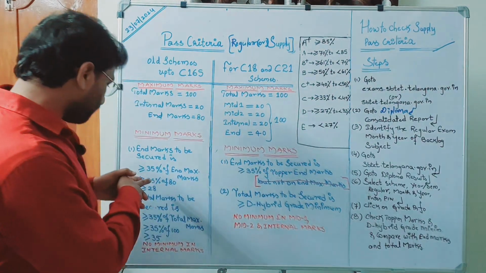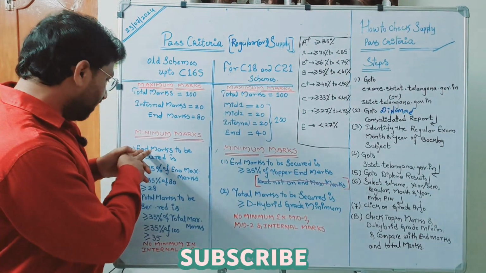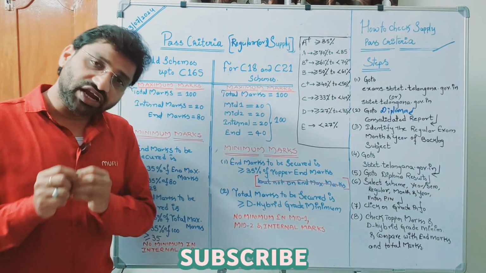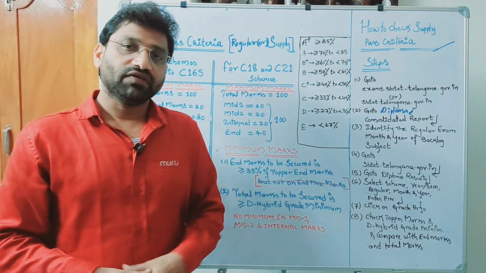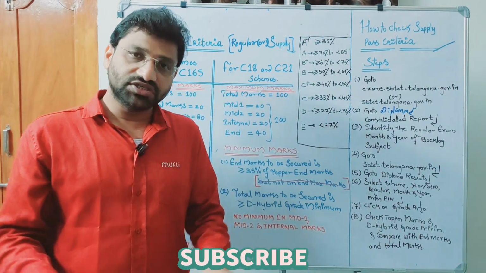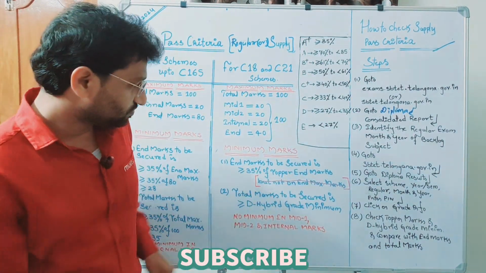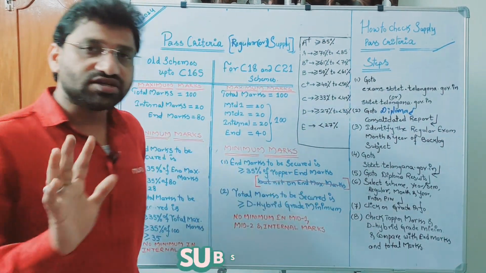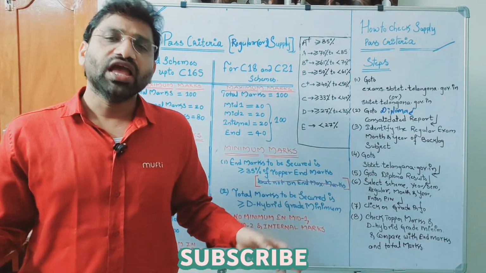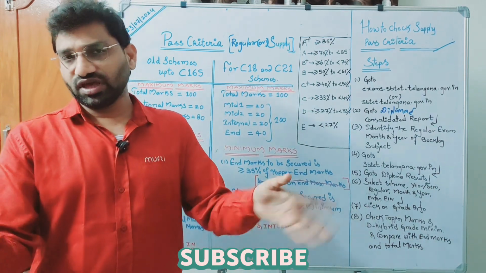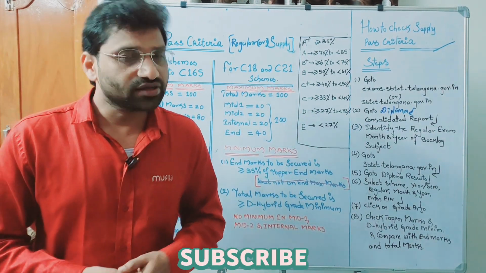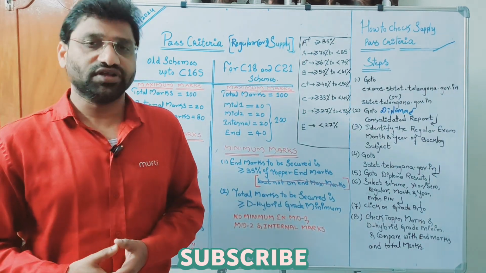So here, in the older system, end marks to be secured is fixed. You must get 28 out of 80. Whether the question paper is tough or easy doesn't matter. But here, this topper marks is not constant, it is variable. If the question paper is very easy, everyone will get 40, and multiple candidates may get equal marks, 40 out of 40.